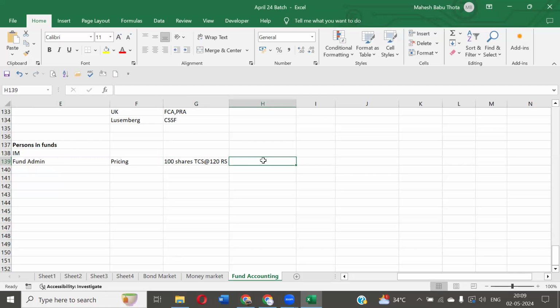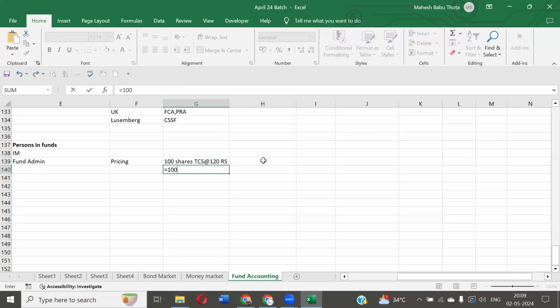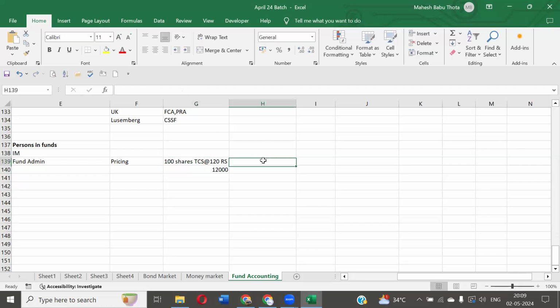Basically, as a mutual fund, they're investing in different asset classes, in equities. If they have invested in TCS, the share price will fluctuate on a daily basis, even on an hourly basis. But as a fund administrator, what they will do on a daily basis is calculate the price of these 100 shares. Today it's 100 into 120. Tomorrow it will become 110. Now the pricing of these assets is 100 shares into 110 rupees. This is called pricing. Basically, we are pricing the securities. The pricing also will be taken care of by the fund administrator.